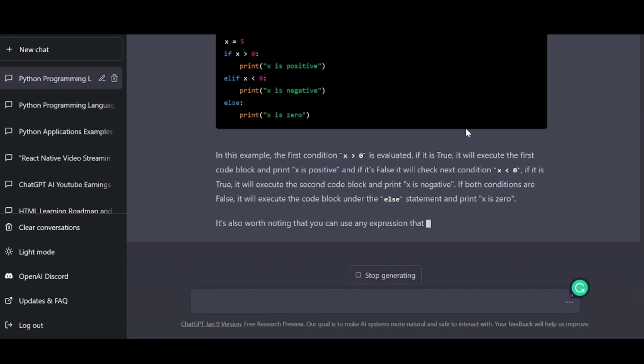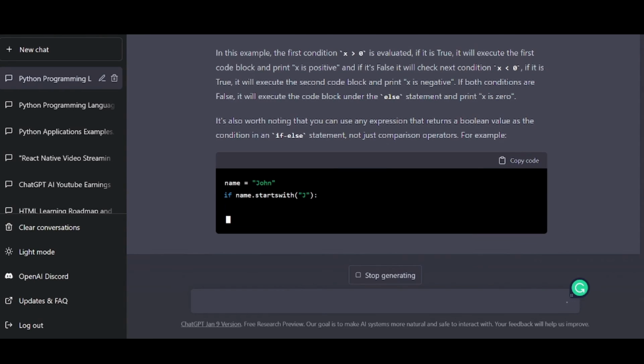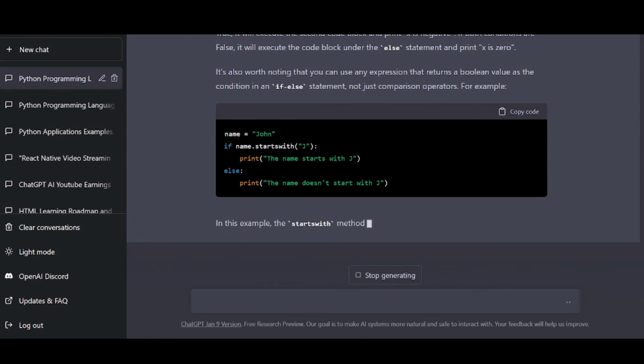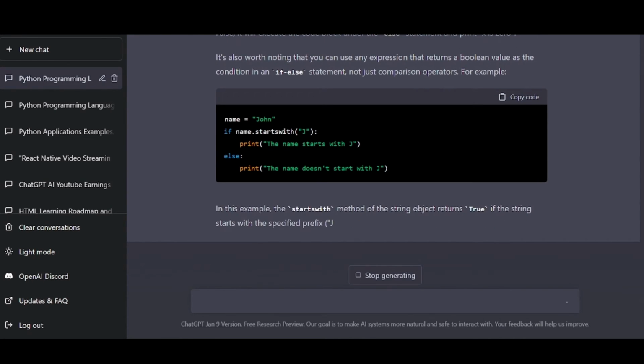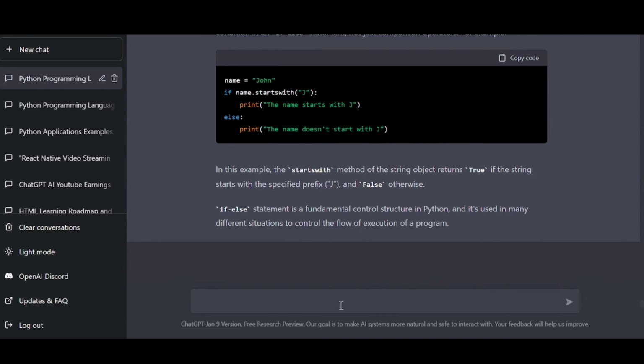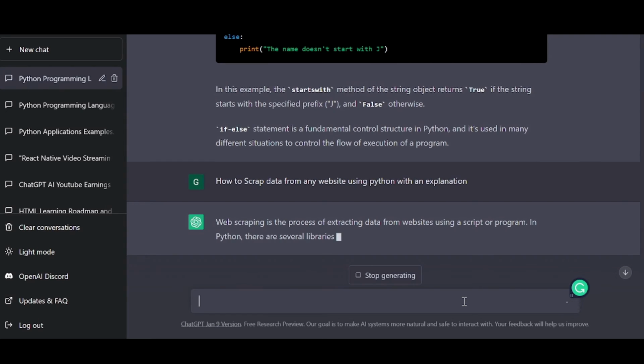Now once you learn everything about the basics of your programming language, you can ask some detailed questions. For example, using Python, if you want to scrape any website, you can ask ChatGPT how you can achieve it. For example, I am asking how to scrape data from any website using Python, and if you want the explanation, you can ask for it, and ChatGPT will give you all the code and the explanation for it.